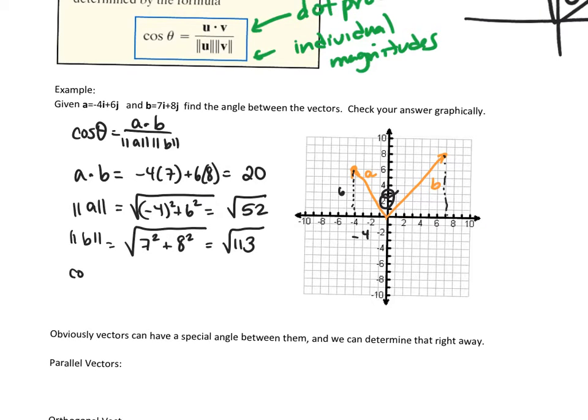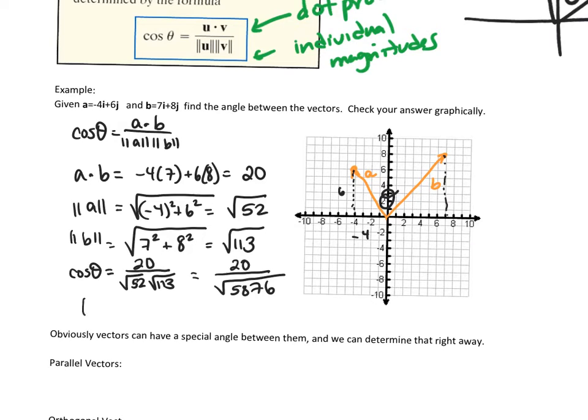So now we know the cosine of theta equals the dot product, which is 20, over the two magnitudes multiplied together. So it's 20 over radical 52 times 113. And if I multiply those together, that's 20 over the square root of 5,876. So that's not our angle, that's the cosine of the angle.